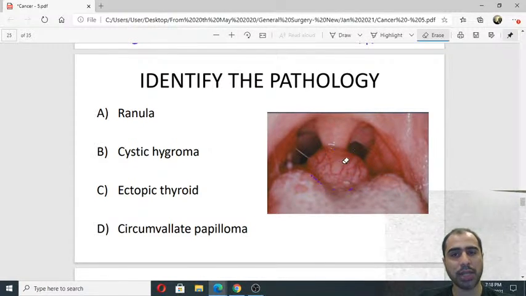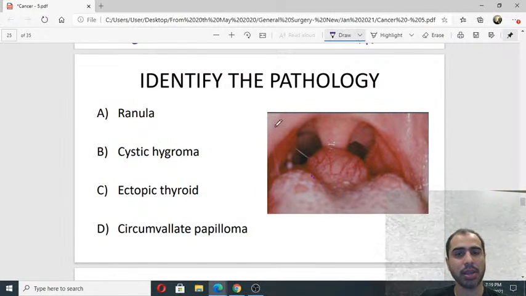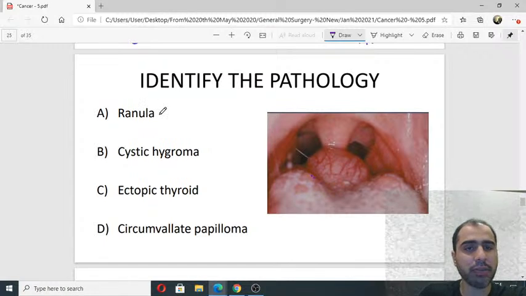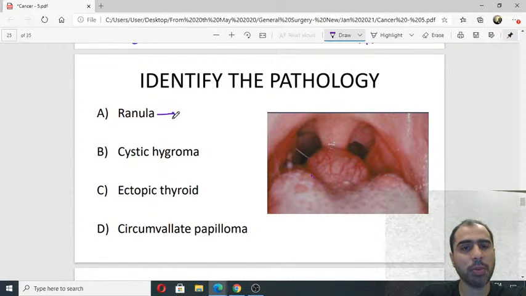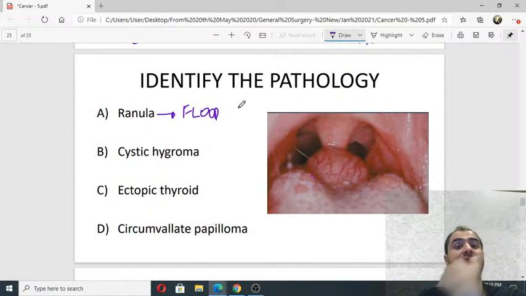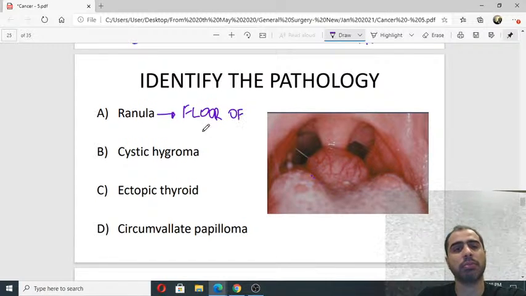I hope someone has seen this before. It's a very classical disease. What is the normal site of ranula? Where do you normally see ranula? So ranula is seen in the floor of the mouth, under the tongue, floor of mouth.